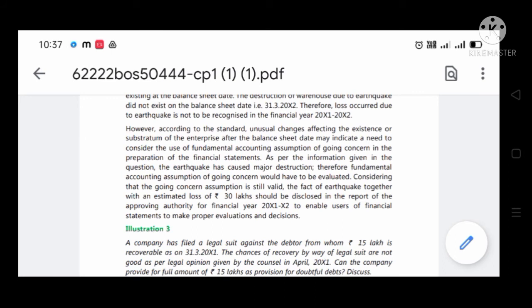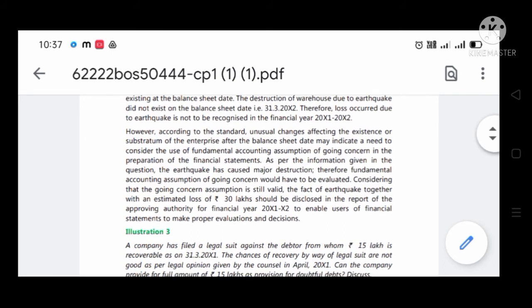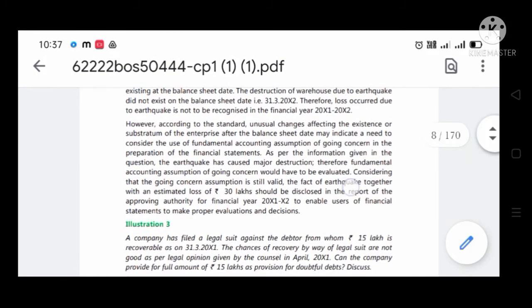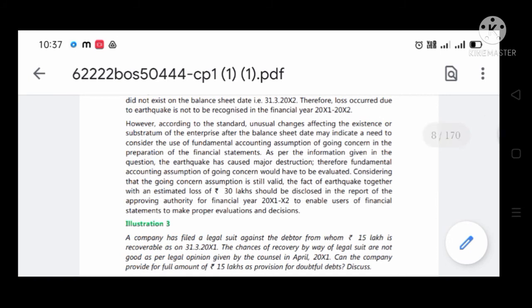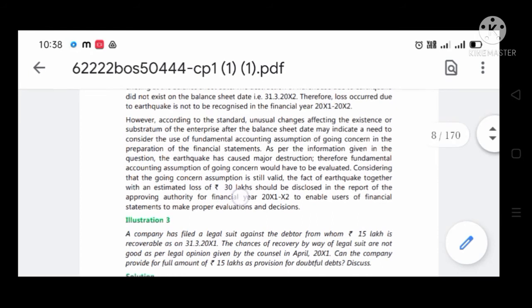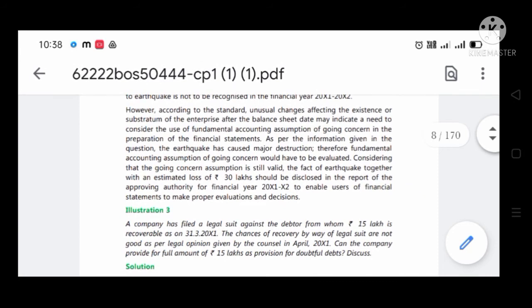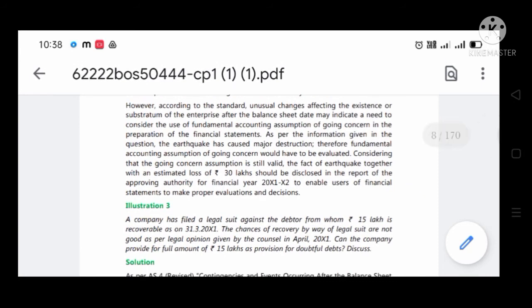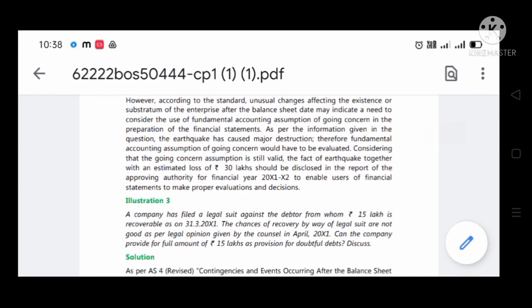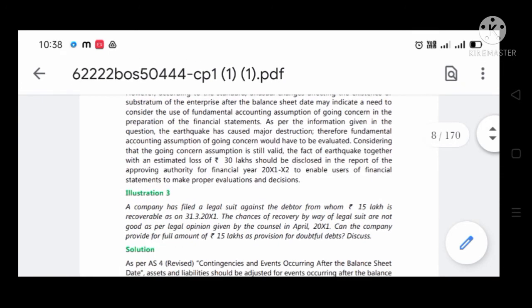As per the information given in the question, the earthquake has caused a major destruction. Therefore, the fundamental accounting assumption of going concern would have to be evaluated. Considering that the going concern assumption is still valid, the fact of the earthquake together with an estimated loss of 30 lakhs should be disclosed in the report of the approving authority for the financial year to enable users of financial statements to make proper evaluation and decisions.